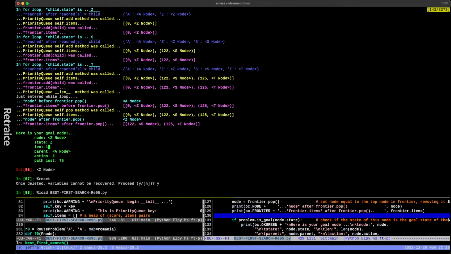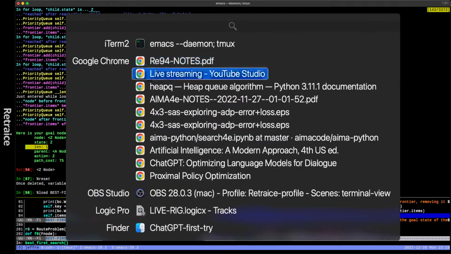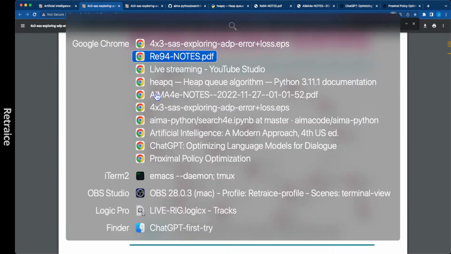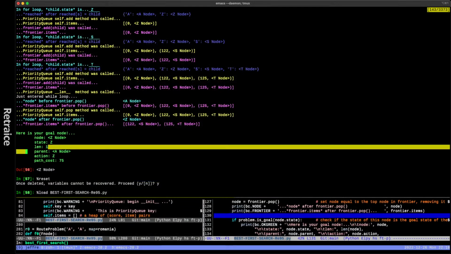A to Z is one hop because if we look at our map, just our sanity check map, is that one? Oh, I'm getting good at this. I'm going to get really good at switching to this thing right when I don't need it anymore. A to Z is one hop, so that inspires confidence, okay?